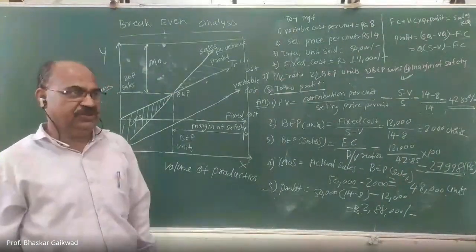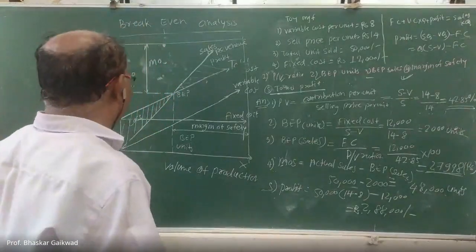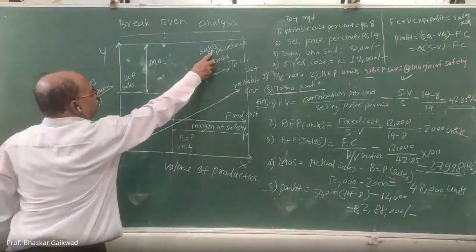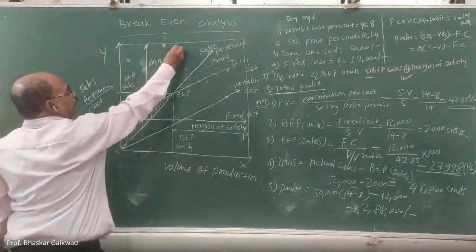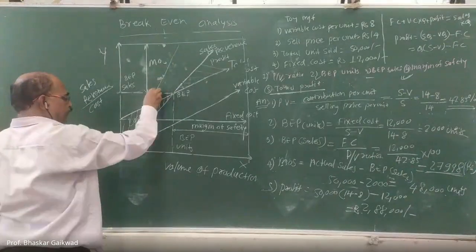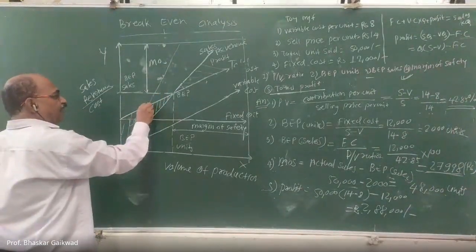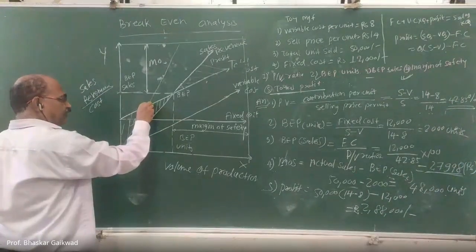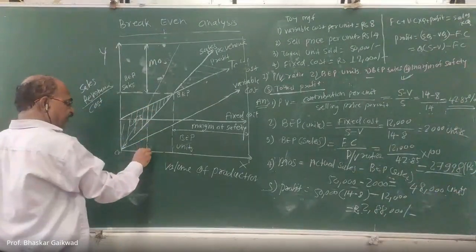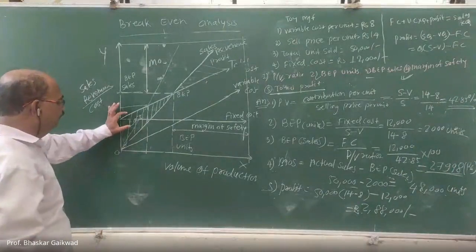This is a question in your GATE exam. Now, very simple thing: suppose I make this sales revenue line like this way. Now, here is actually the break-even point. Correct? So, this is actually the break-even point. What will happen here?